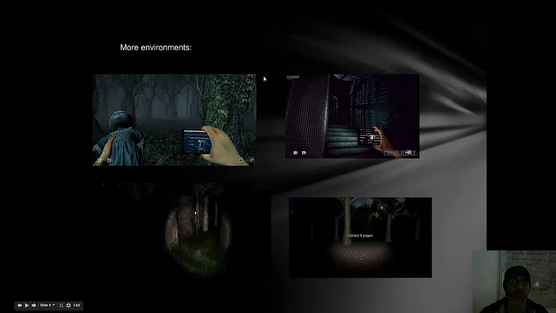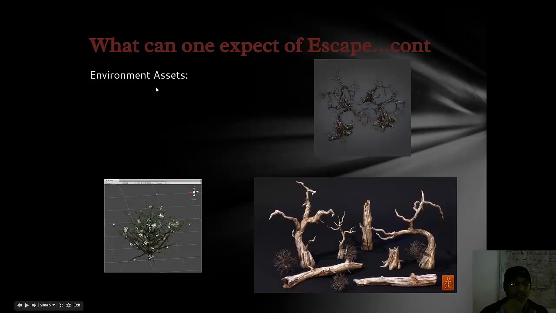There are more examples of environments where I got inspiration. The top left is Daylight, which has a very good example of the type of game I want. And at the bottom, we have Slender, which is a very old game, but it's simple, it's open world, and the objectives are very straightforward, which is what I'm going for in my game design.